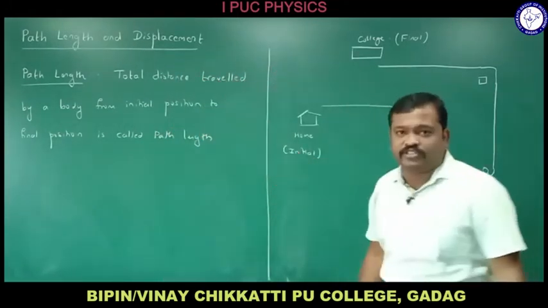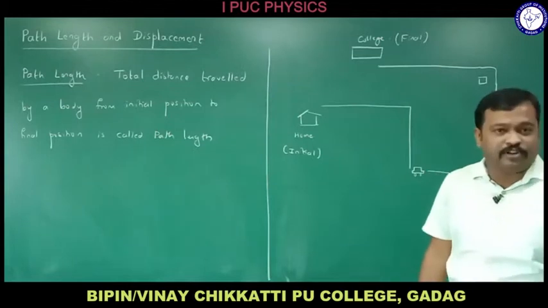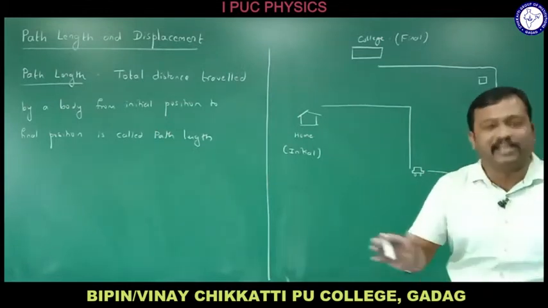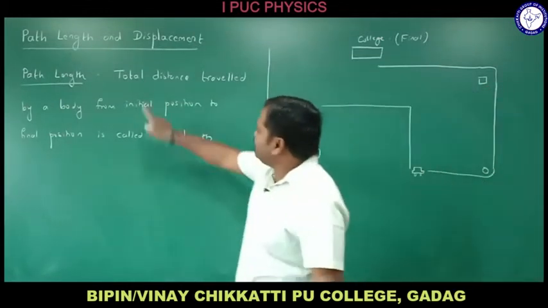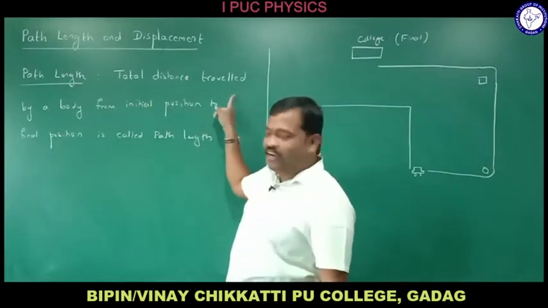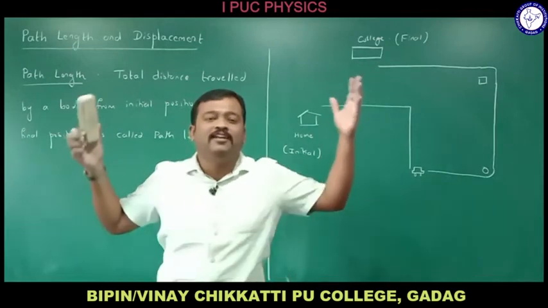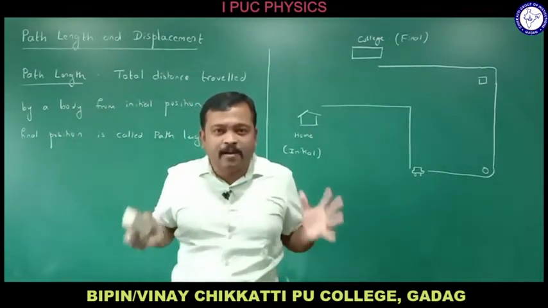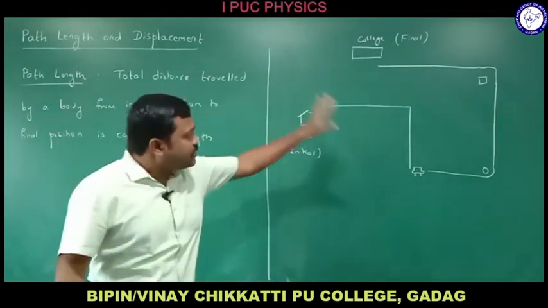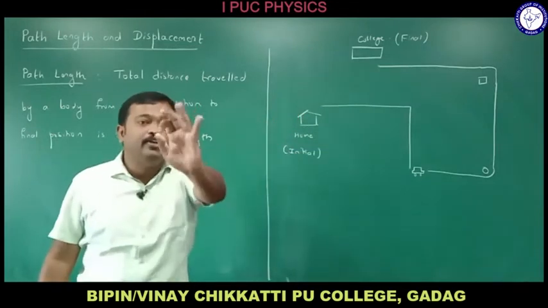Sometimes in high school you have studied distance covered and displacement, or distance traveled and displacement, all are the same here, right? So what is path length? It is the total distance traveled by a body from initial position to final position. That total distance is called path length, right? So this is the path length covered by you.